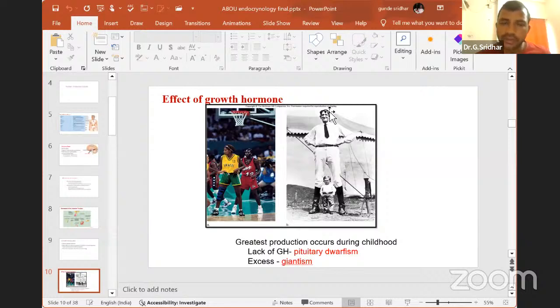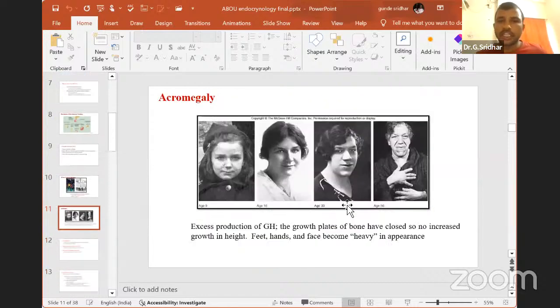That means the size of the body is huge. You can also call it acromegaly, but this is the gigantism condition. The next one, you can see this lady, where you can see the differences with respect to the high secretion of growth hormone. At age 9, no problem. She is more or less age 9. At age 16, this girl looks like a woman of 30 to 40. But at age 38, she looks like 60 years of age. Then at 56 years, she is very old.